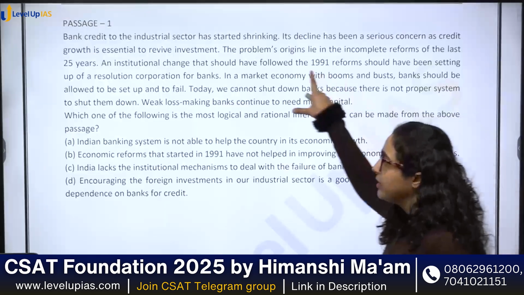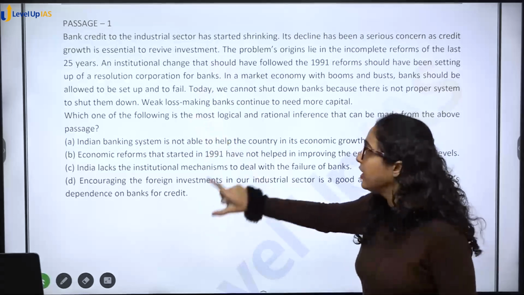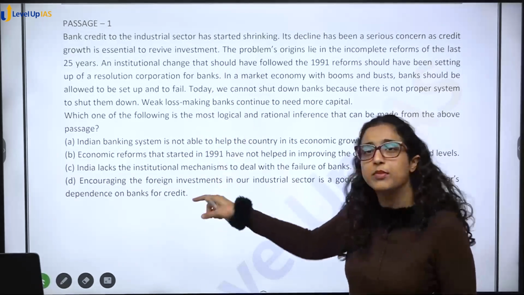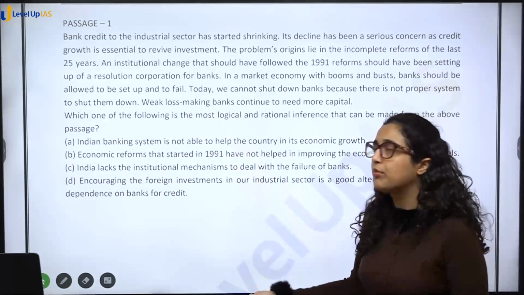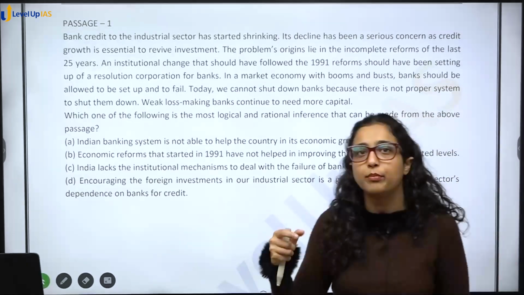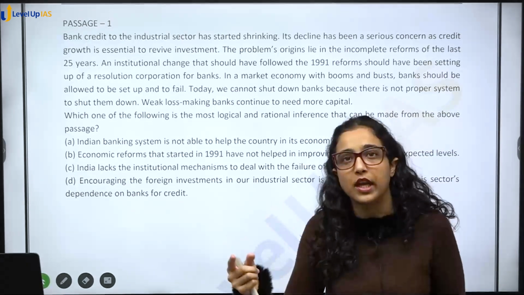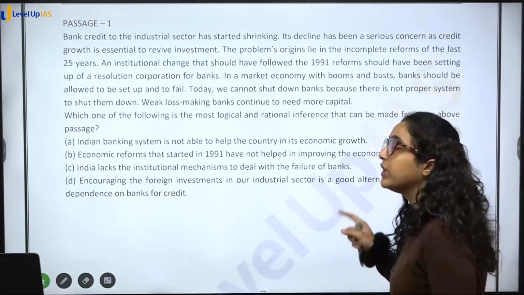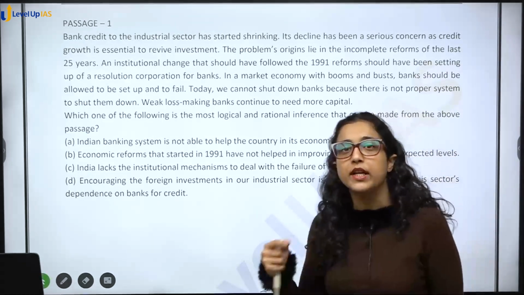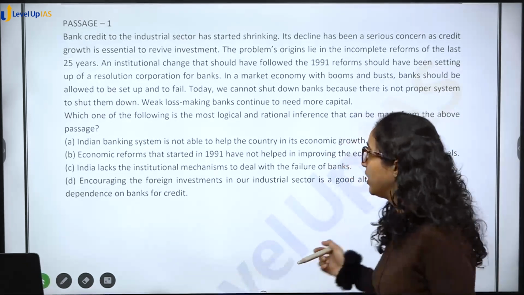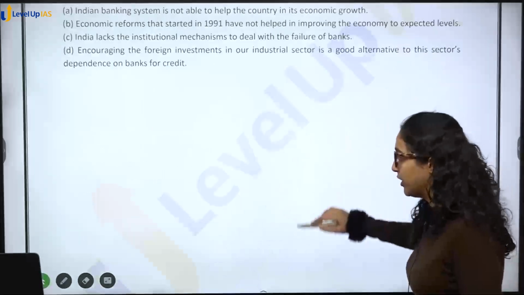So, this is the first passage. See, the passage is of short length and then you have the question whose options are also simple A, B, C, D options. You do not have those big options or assumptions in which you have to select 1, 2, 3 out of the above, right? So in that, although accuracy is more, it is also time consuming. So one passage and a question with it.